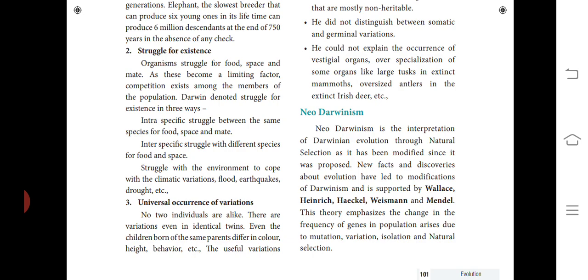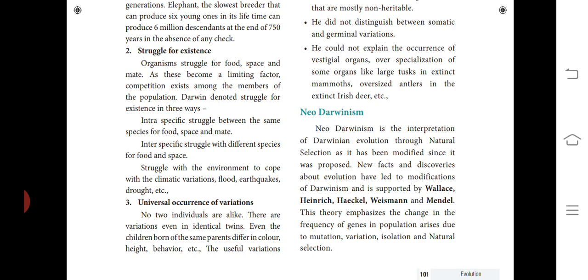So the struggle for existence can be classified into intraspecific, interspecific and environmental struggle. Take the piece of meat: the competition between two groups like a tiger and a lion over a piece of meat. The organisms struggle for food, space and mate. It is a limiting factor, so competition exists between these groups.